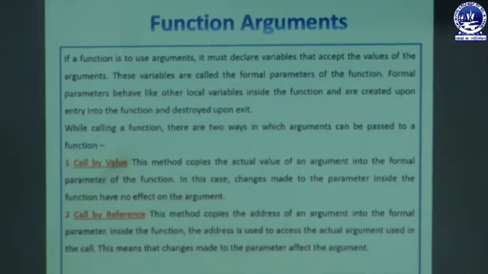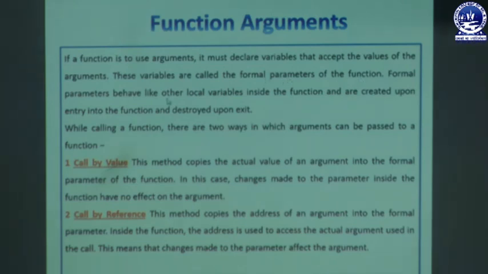Now we will move to the next part, function arguments. If a function is to use arguments, it must declare variables that accept the values of the arguments. That means whenever we pass any value to the called function, the called function must have variables to hold those values. These variables are called the formal parameters of the function. Whatever values we send are called the actual parameters, and what holds the values passed are called formal parameters.